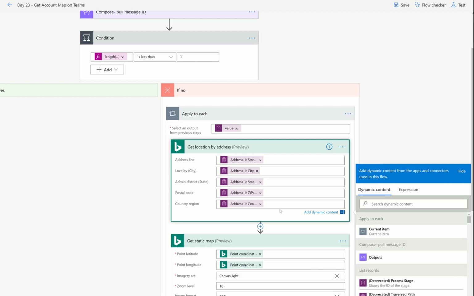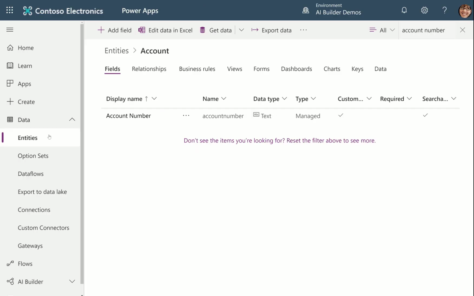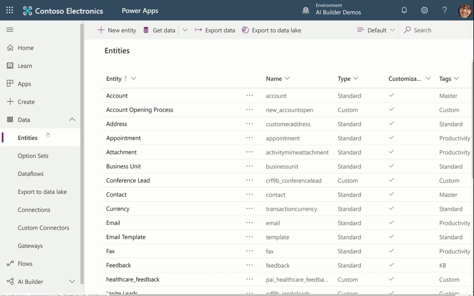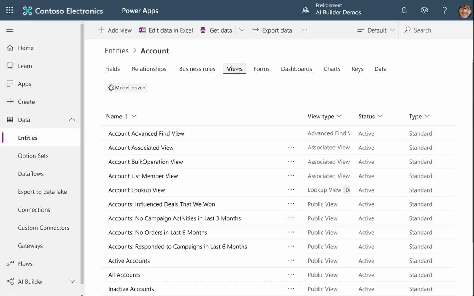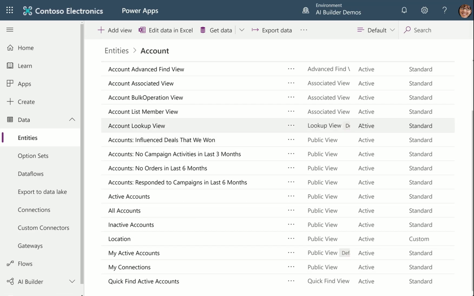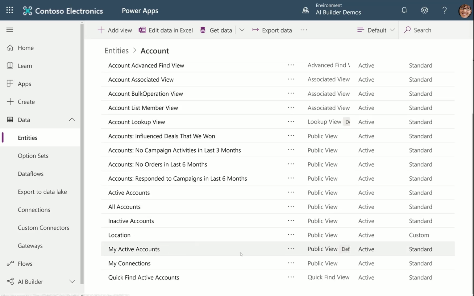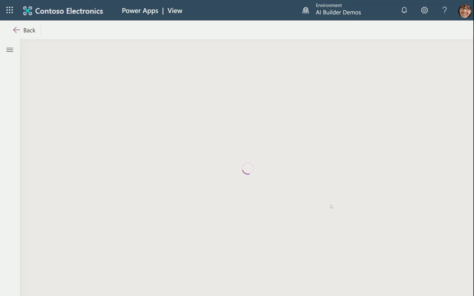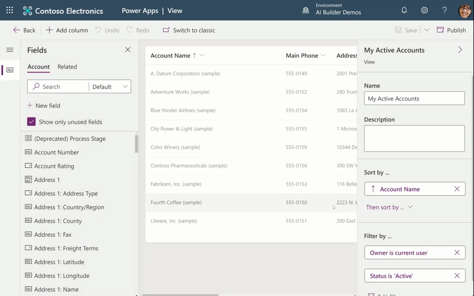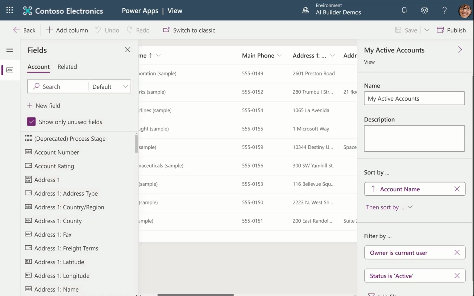I love using views to help me visualize as well, and they're probably the easiest thing to do. And I know I'm adding a lot to this because I'm dealing with CDS. I want to help you understand how you navigate that, those of you that haven't used it. I like very much to go into the entity and set up myself a view. I always target the default view, which is my active accounts here, if I make any changes. And so what you can do, just to make it really easy for you to focus on what the schema is, make yourself a view with everything that really matters to you.